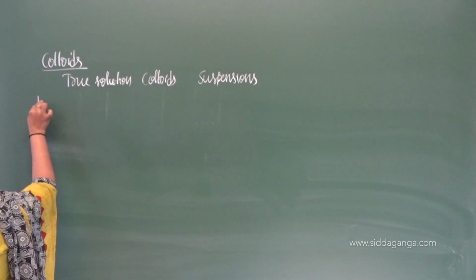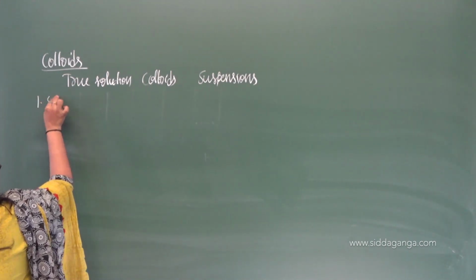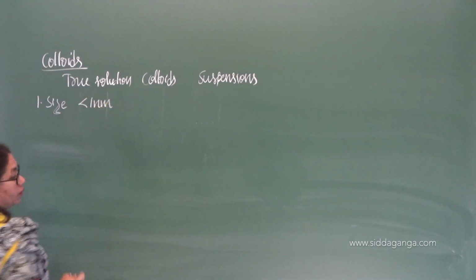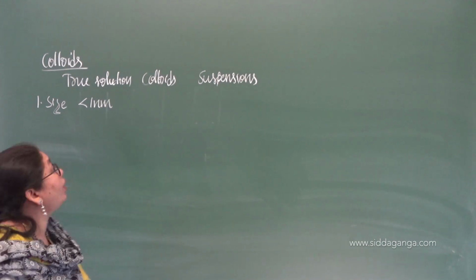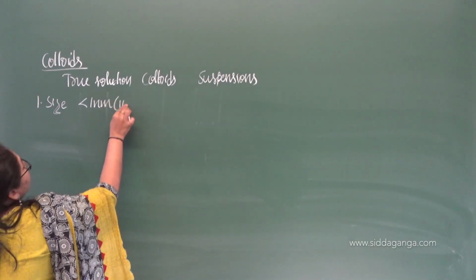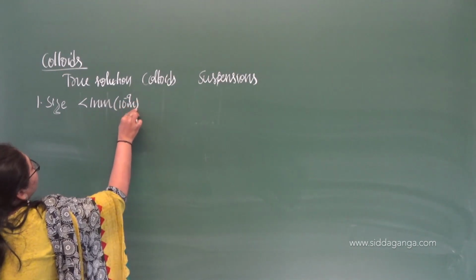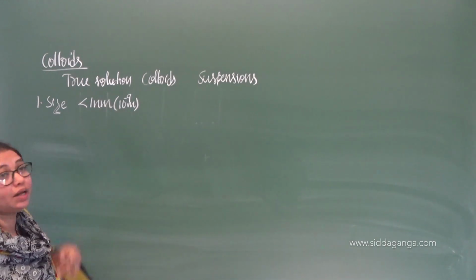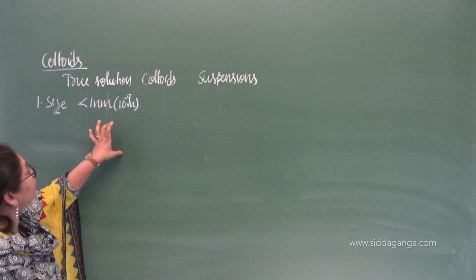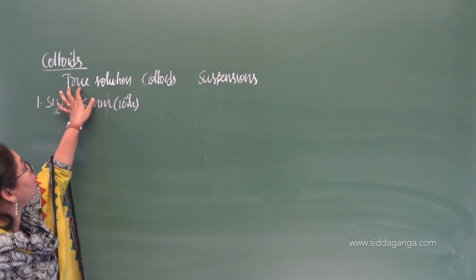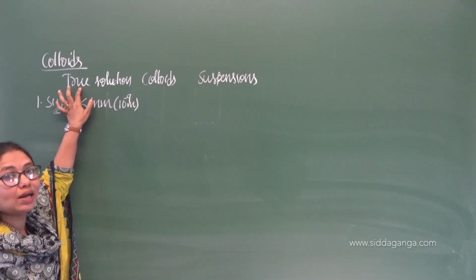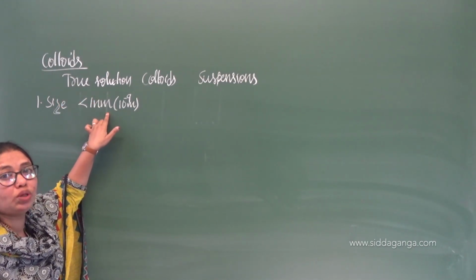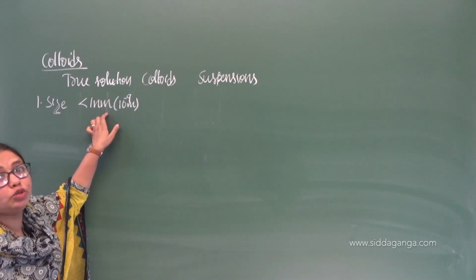If you take the first property, size, it is less than 1 nanometer. The size of the particles is less than 1 nanometer, or in terms of meters, it is 10 power minus 9 meter. Nano means 10 power minus 9. If the size of the particles is less than 1 nanometer, those solutions are called true solutions, as the solute has been uniformly distributed throughout the solution. They are homogeneous in nature.